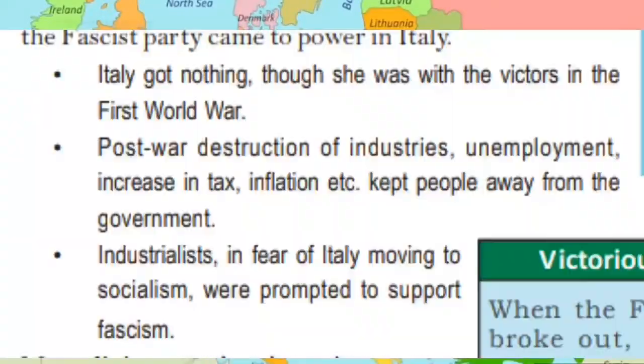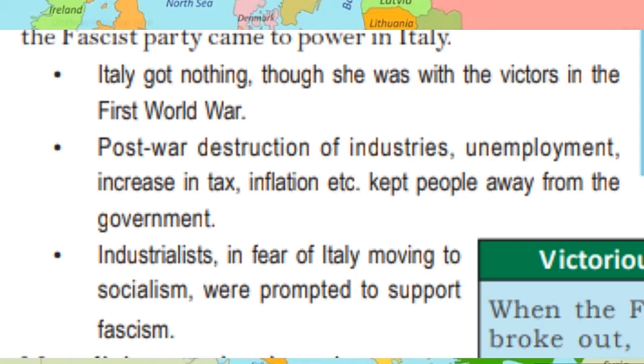Mussolini was the leader of fascism in Italy. Some circumstances helped him to rise to power in Italy. Those circumstances also are given in our textbook. Please see that. Italy got nothing, though she was with the victors in the First World War.